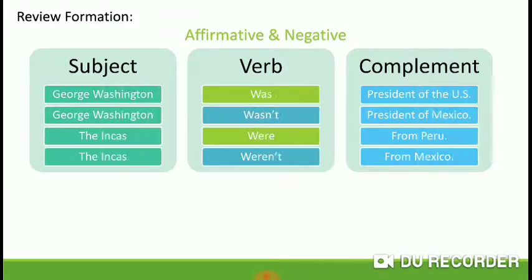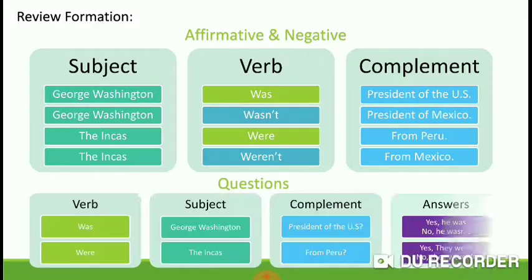Review formation, affirmative and negative. George Washington was President of the United States. George Washington wasn't President of Mexico. The Incas were from Peru. The Incas weren't from Peru. Questions. Was George Washington President of the United States? Yes, he was. Were the Incas from Peru? Yes, they were. Also, you can answer in a negative form. No, he wasn't. No, they weren't.